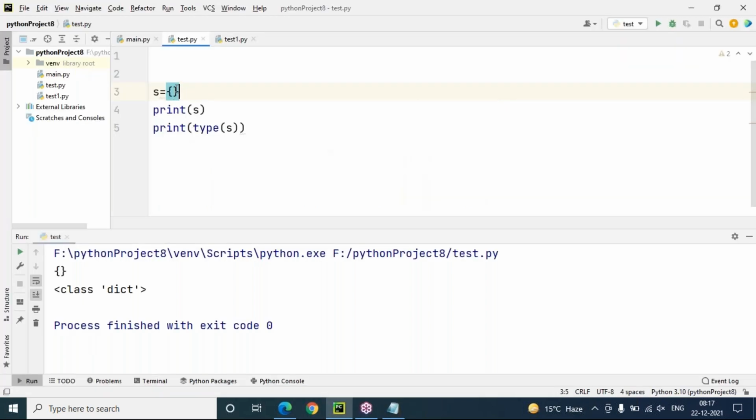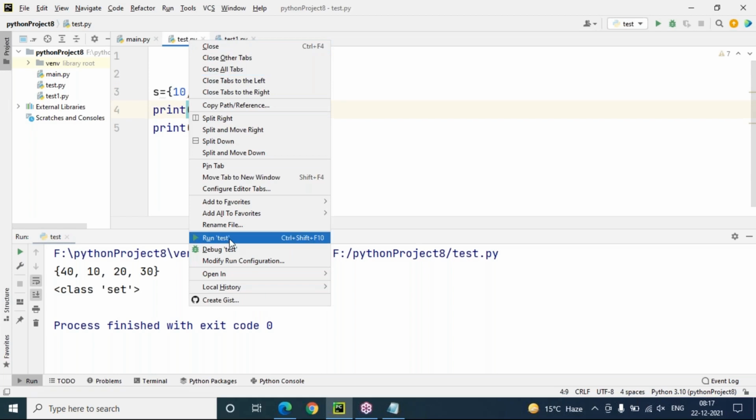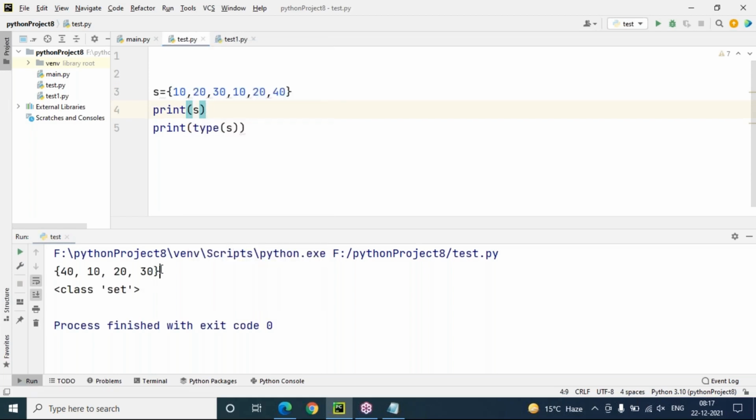So let's include set elements here. I'm including set elements like 10, 20, 30, 40. And these are set elements. Unordered collection of elements. Order is not important. Even if we try to give duplicate elements, it won't take duplicate values. It won't give any error. It simply ignores the duplicate values. Only original or unique values will be considered. And now you can see if I give some different data type elements, a name and float values. Now let's run this. We'll get what?